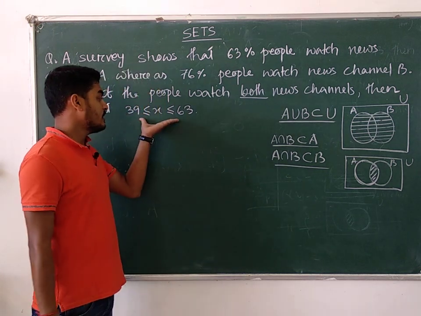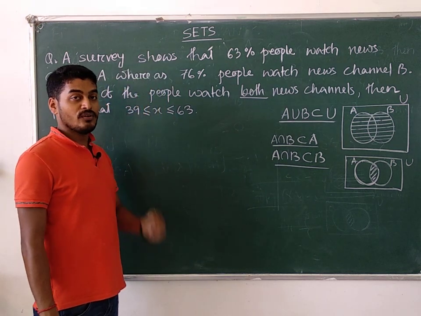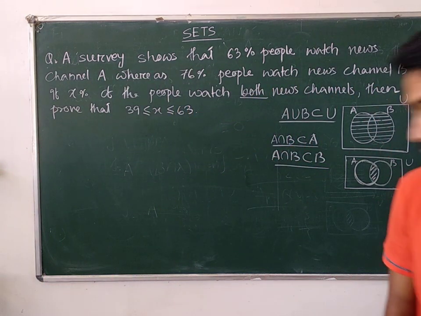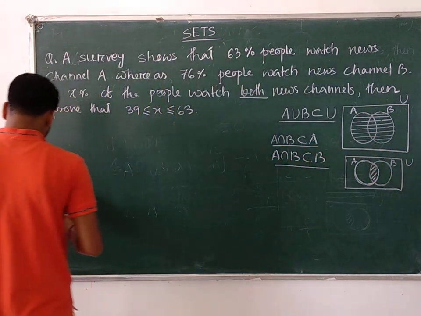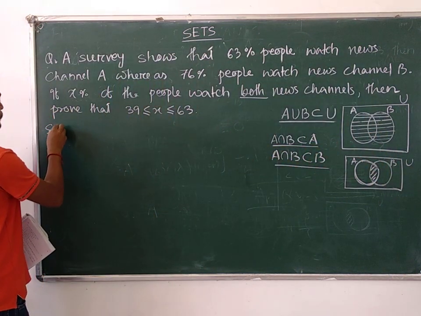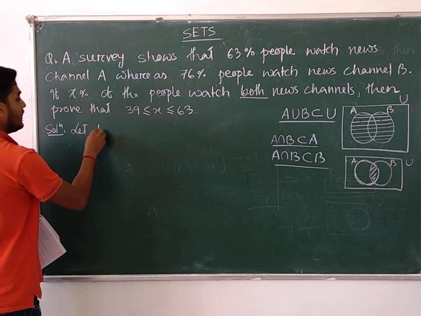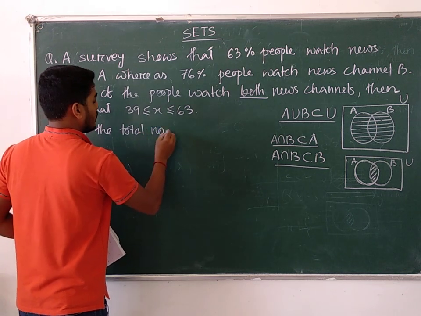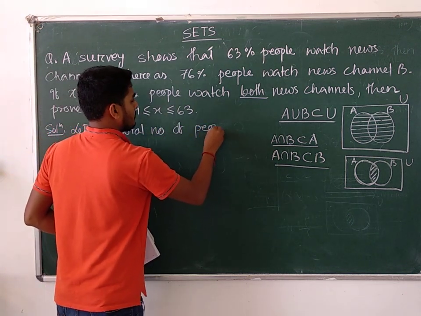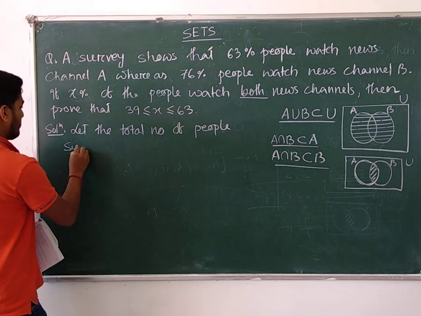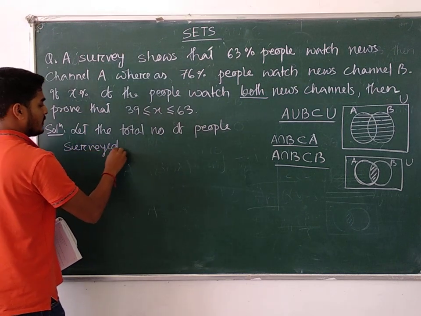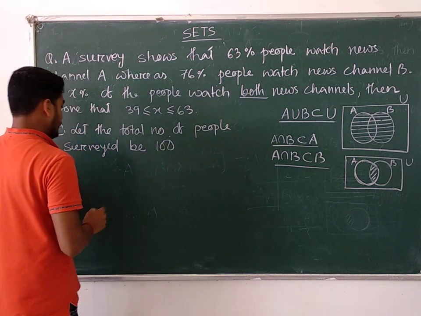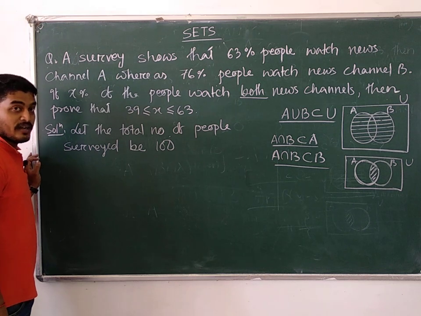As the answer is given, you have to find it in inequality form. So first of all, we will consider the total number of people to be surveyed. We can easily write down the solution. Let the total number of people surveyed be 100. Total number of people surveyed is 100.